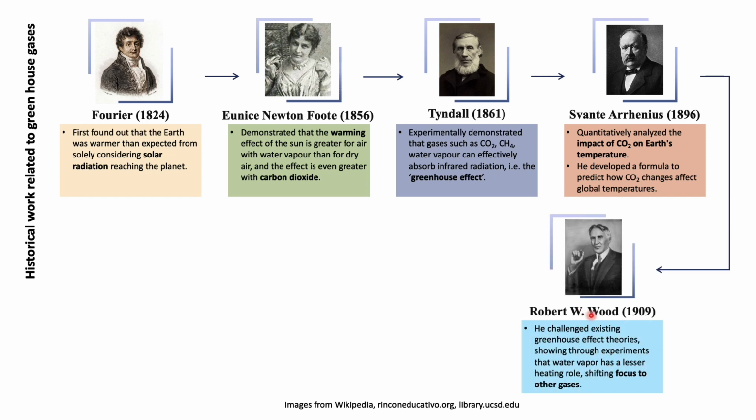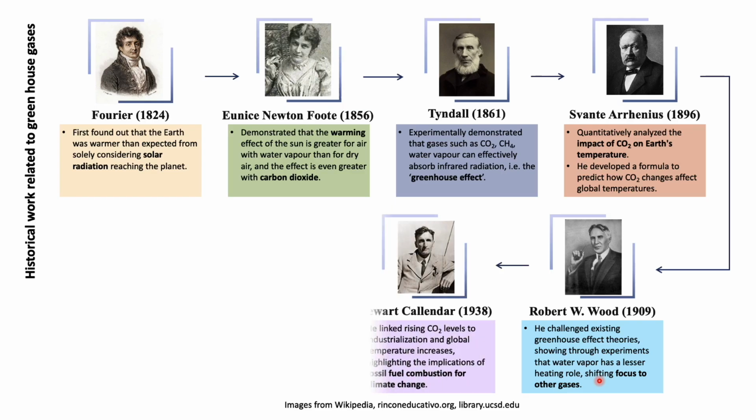And then Robert Wood in 1909 challenged the existing greenhouse effect theories, and he shifted the focus from carbon dioxide and methane to other gases. And Guy Callendar in 1938 made a very significant contribution, which is called the Callendar effect. He linked the CO2 level to industrialization and the global temperature increase. That is, the CO2 increase through our anthropogenic activities was first told by Callendar. And he highlighted the implication of fossil fuel combustion for climate change.